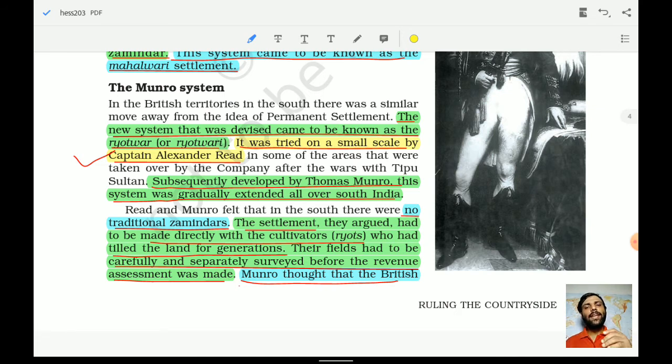This system was gradually extended all over South India. No traditional Zamindar was there in the south. The settlement, they argued, had to be made directly with the cultivators, known in the southern part as ryots, who had tilled the land for generations. There was no system of Zamindari, so this is all about that. Their fields had to be carefully and separately surveyed before the revenue assessment was made. So in this system also they were assessed and measured.